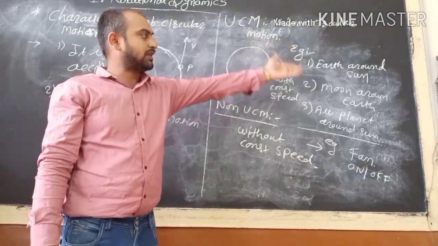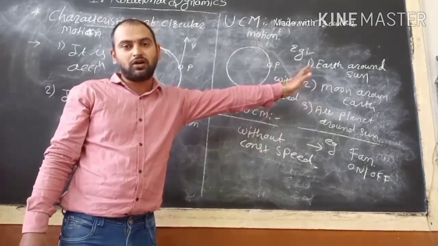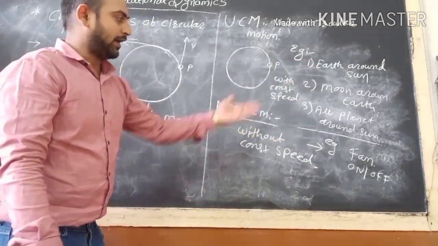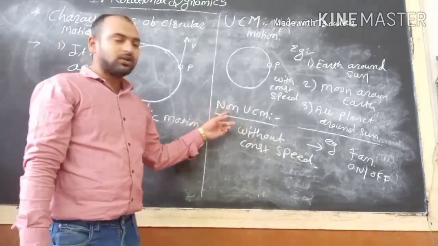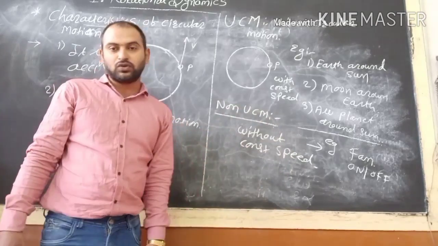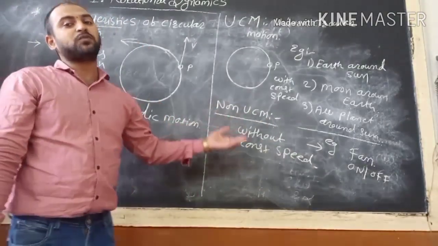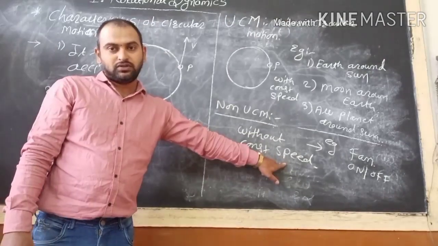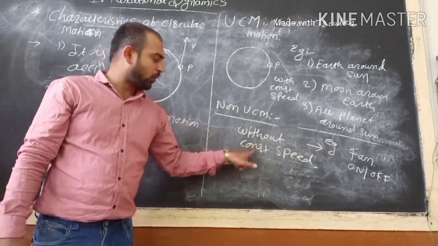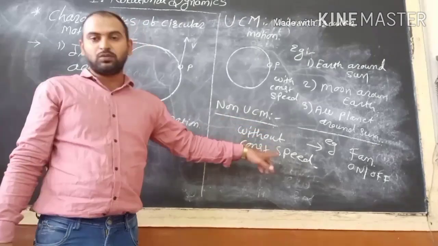The examples are the earth around the sun, the moon around the earth, and all the planets which revolve around the sun. Third, we studied non-uniform circular motion, where the particle performs a circular track without constant speed.